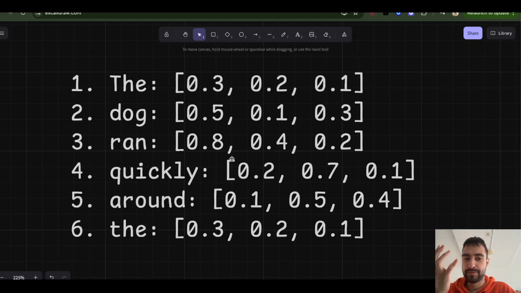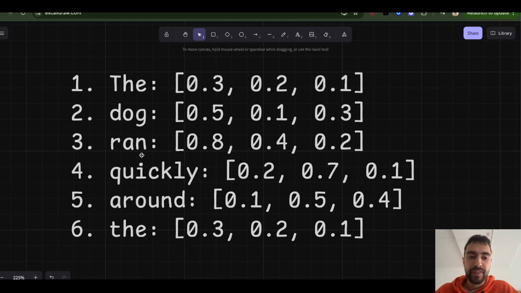For example, the word quickly might actually be a lot more dependent on this word ran than the word the. So this word ran might have a lot more influence in determining the context of the word quickly, because it's ran quickly, than this word the.